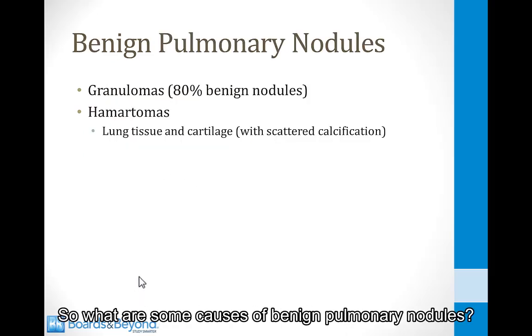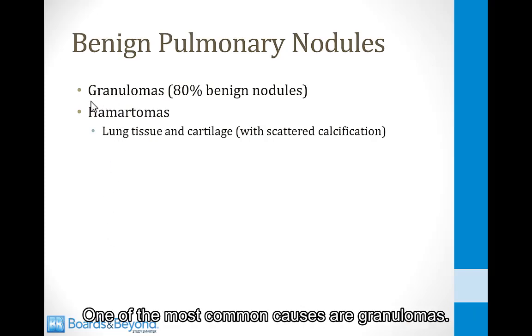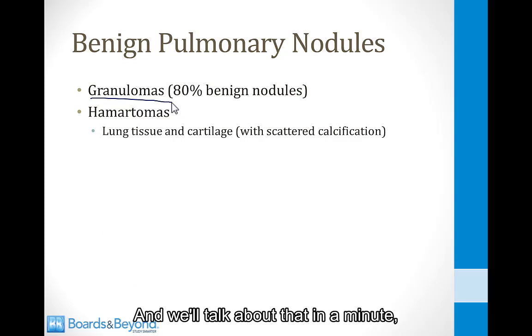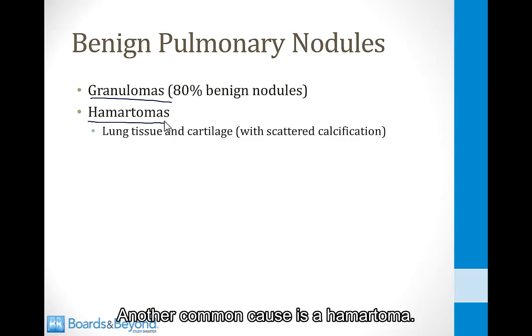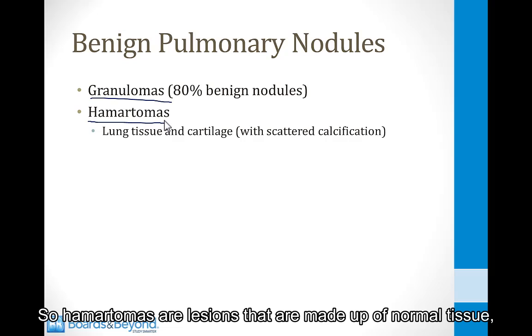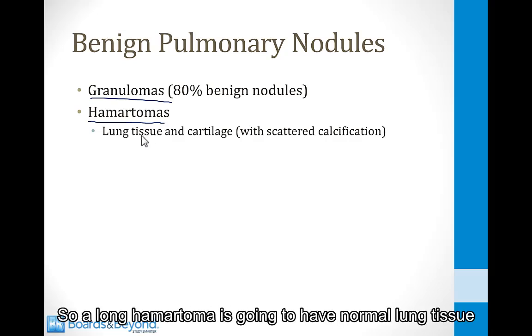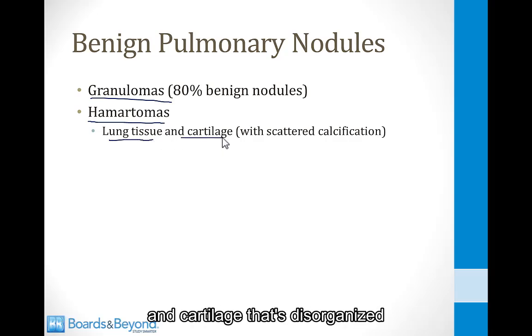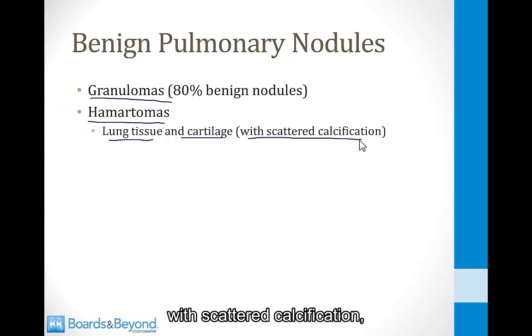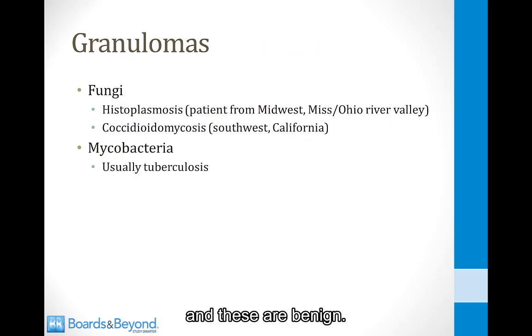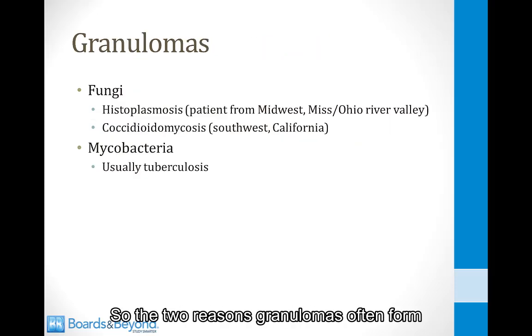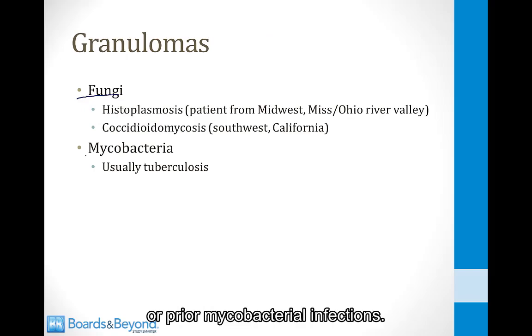So what are some causes of benign pulmonary nodules? One of the most common causes are granulomas, and we'll talk about that in a minute, but these are usually people who previously had tuberculosis. Another common cause is a hamartoma. Hamartomas are lesions that are made up of normal tissue, but it's disorganized. A lung hamartoma is going to have normal lung tissue and cartilage that's disorganized with scattered calcification, and these are benign. The two reasons granulomas often form are prior fungal infections or prior mycobacterial infections.